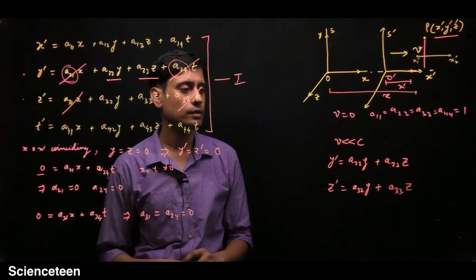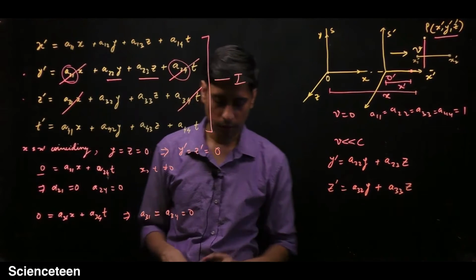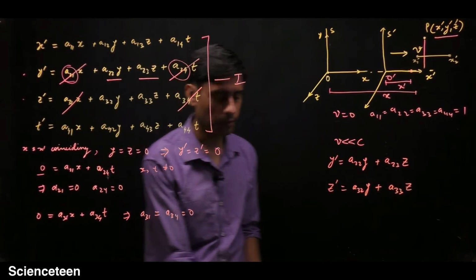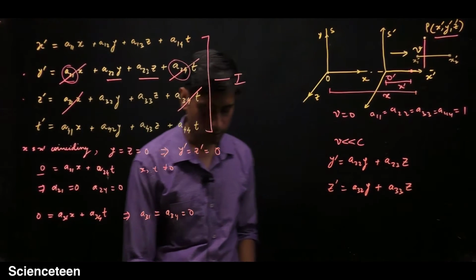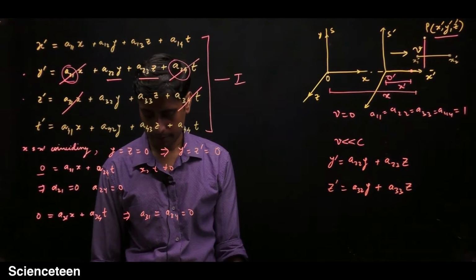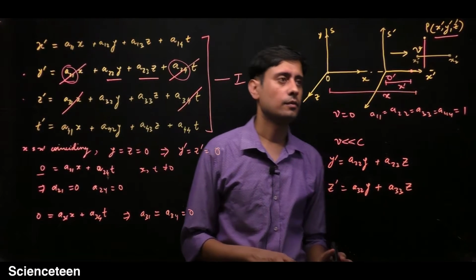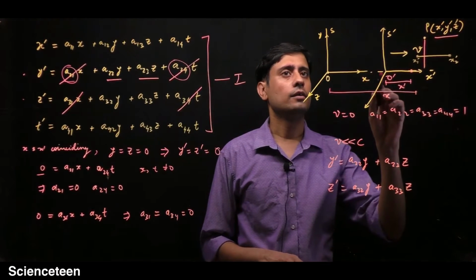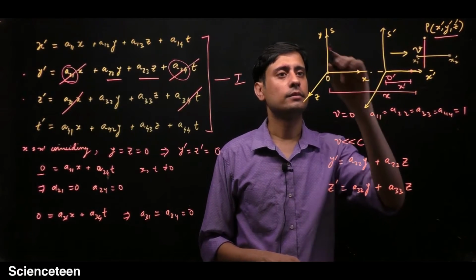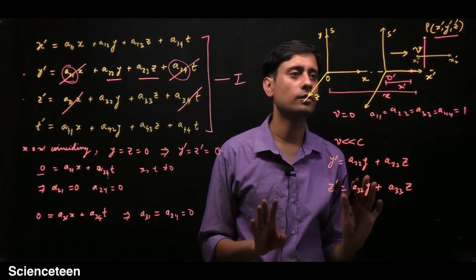Now these two equations are looking much simpler compared with the previous ones. Now just see this xy plane. In the xy plane you will find that z is 0.